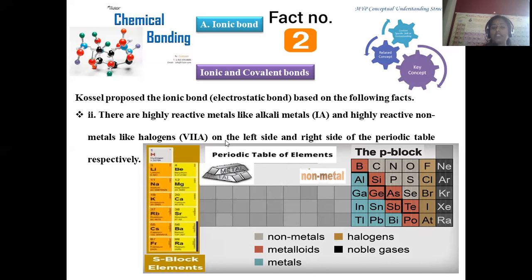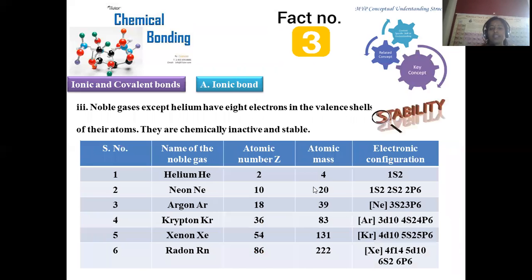Moving on to p block elements, we are considering halogens: fluorine, chlorine, bromine, iodine, astatine. They are very near to the noble gas, short of one electron, so they have a tendency to acquire the electron, hence electronegative in nature. On the extreme left, you can see alkali metals are present. On the extreme right hand side, after the noble gases, we have the halogen family in the periodic table. That is the second fact.